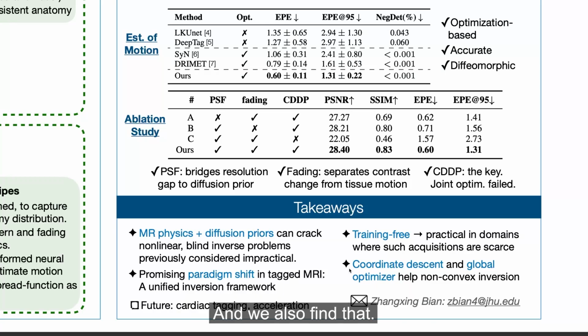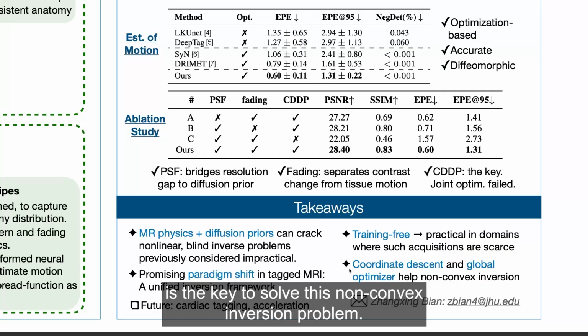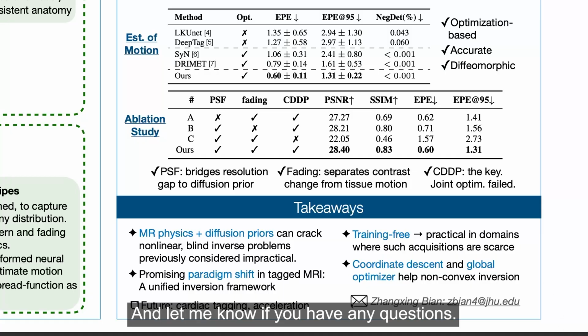And we also find that coordinate descent with a global optimizer is sometimes the key to solving this non-convex inversion problem.